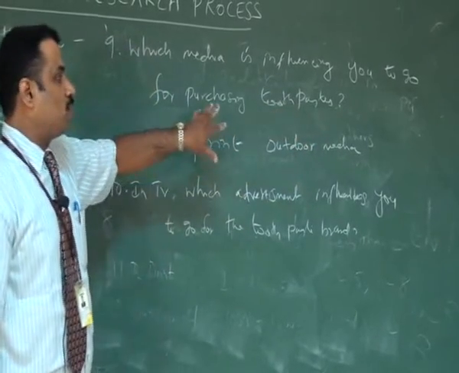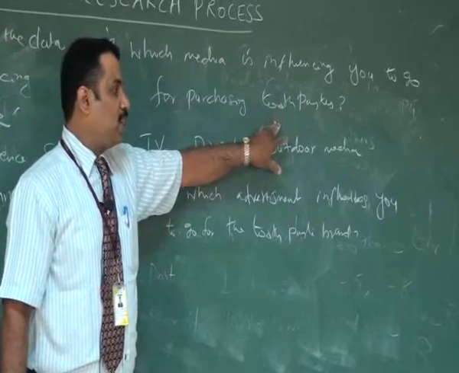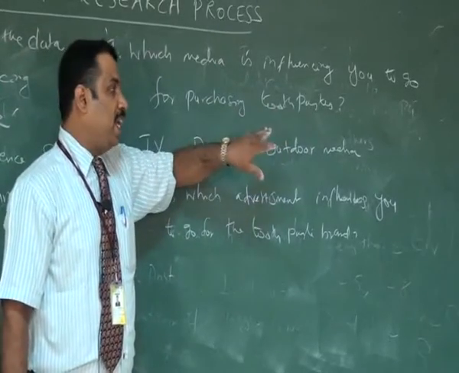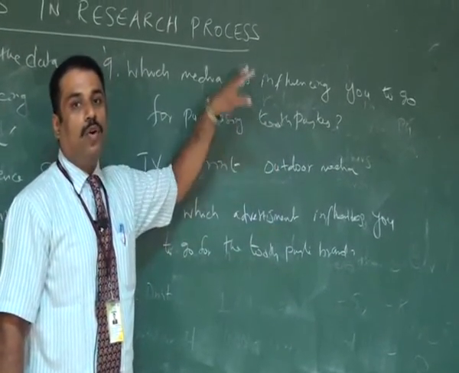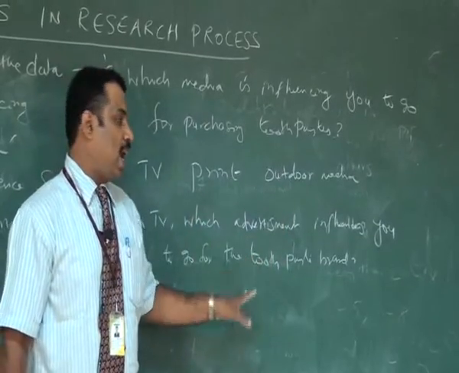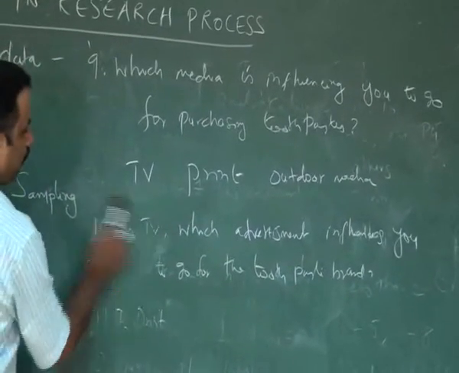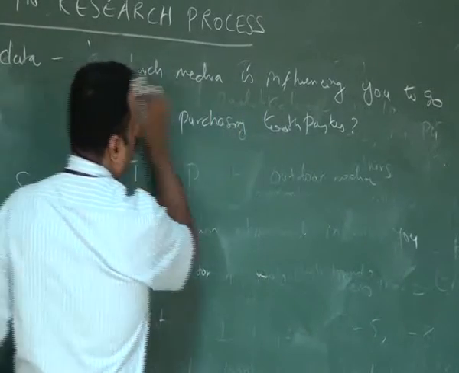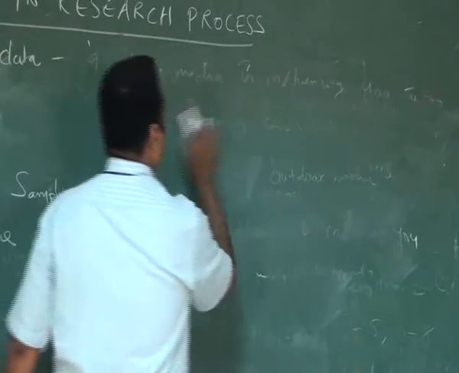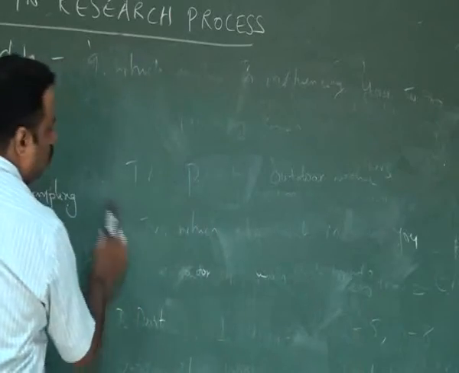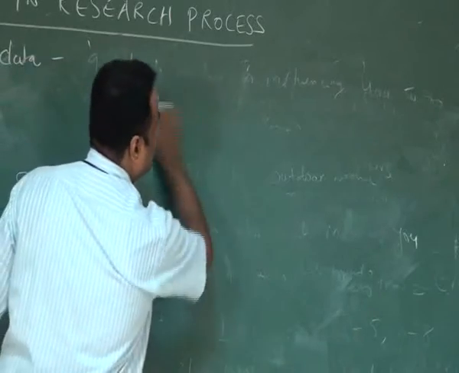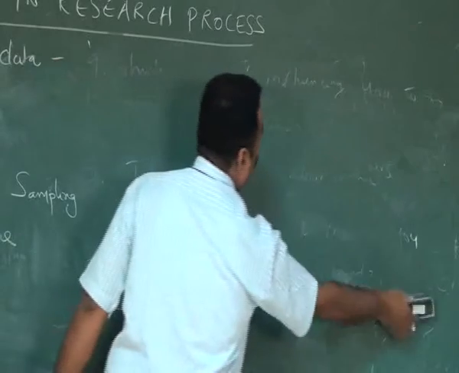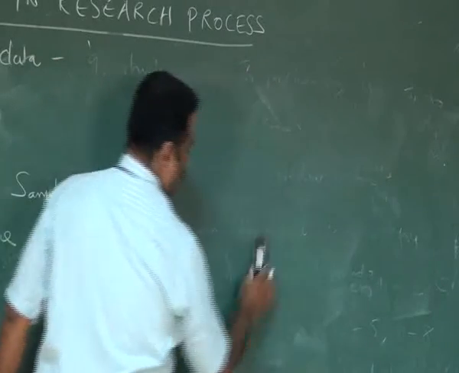If you specifically want to check Colgate toothpaste or Pepsodent or any other toothpaste, then you can go deeper into the questionnaire. If we check the questionnaire using a scaling method, different scalings are also available.